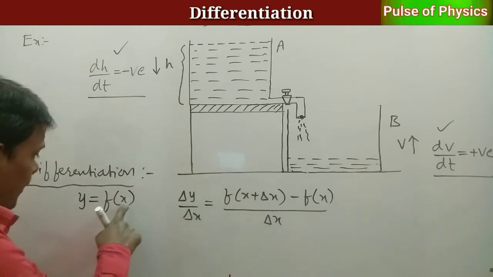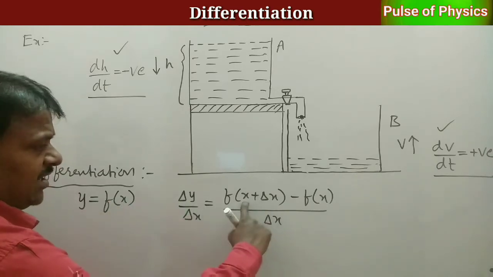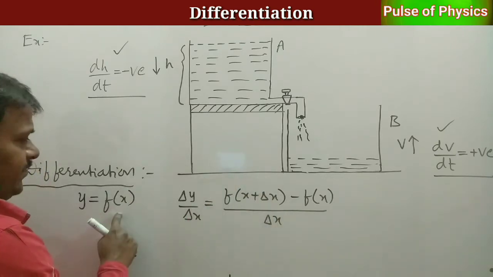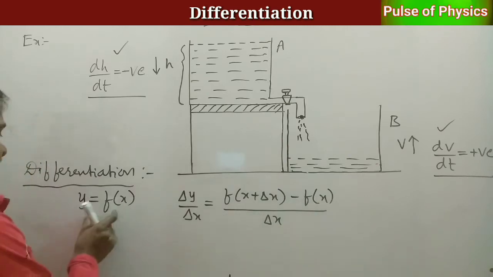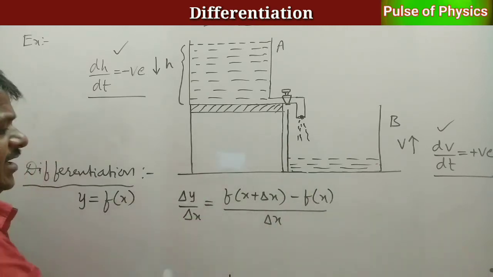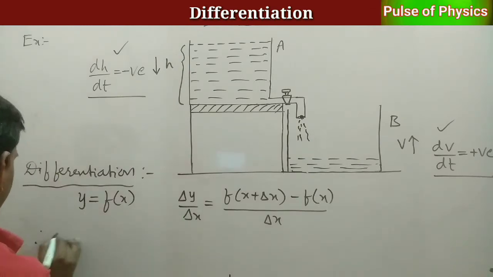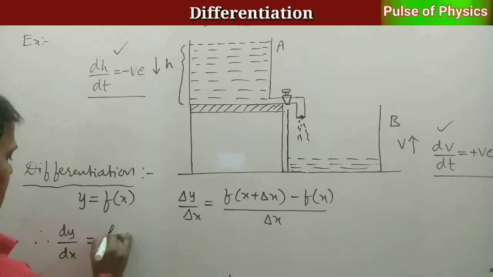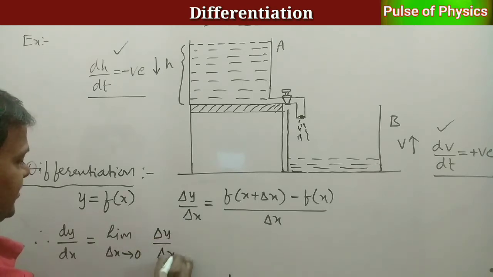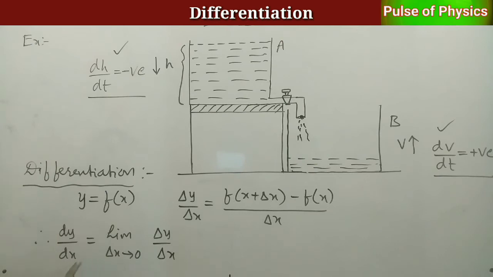Here, in place of x we have to substitute x plus delta x. We get f of x plus delta x. This is f of x, as it is we should substitute here, and divided by delta x. Therefore, dy by dx is equal to limit delta x tends to 0, delta y by delta x. This is the basic differentiation principle.